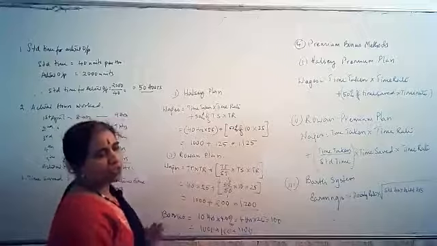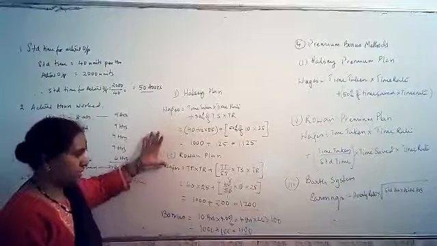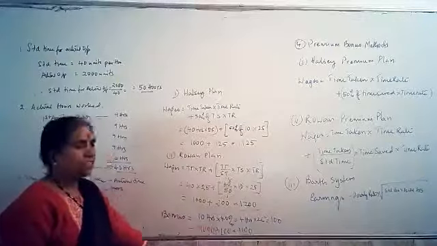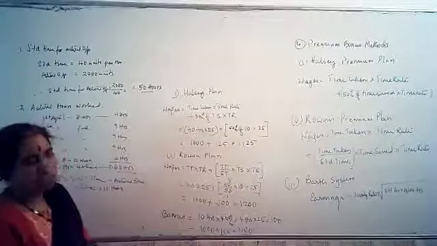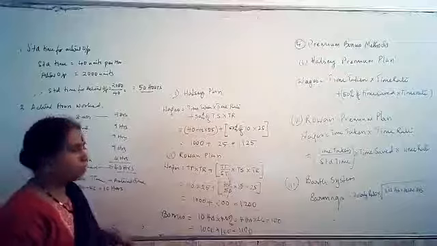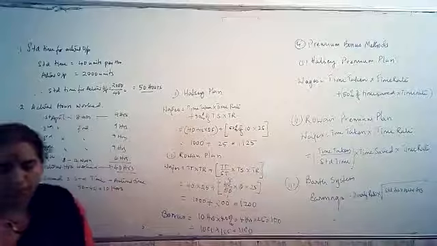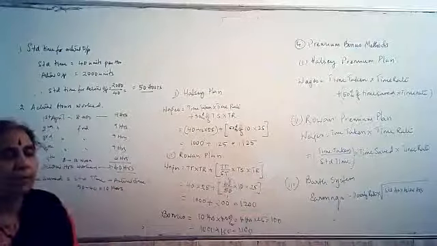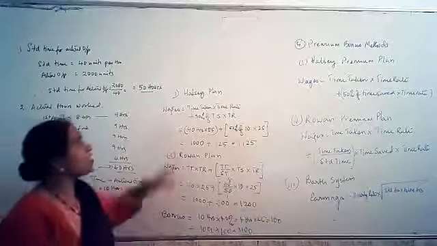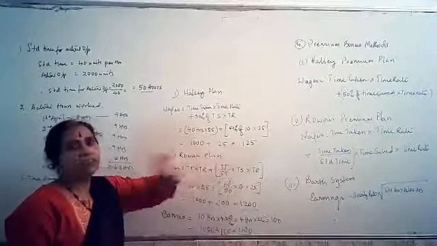Which would be the best actually? They have not asked it here. However, you can suggest which is the best. Going as per the plan, 40% is the best to pay less bonus. However, that should not hinder the performance of the worker. You should be very careful when you are paying the bonus to people. You should always make sure that you don't discourage them from saving time. You should encourage them to save time. I would rather suggest the Halsey plan, wherein it is not too high or too low. It is in between, 1125.